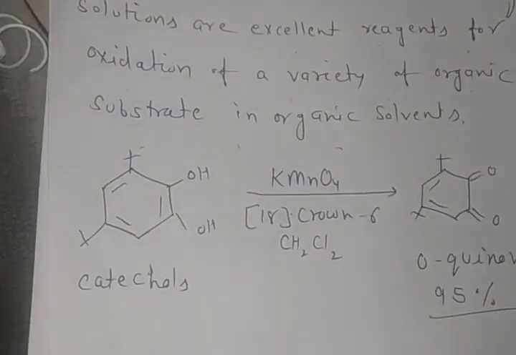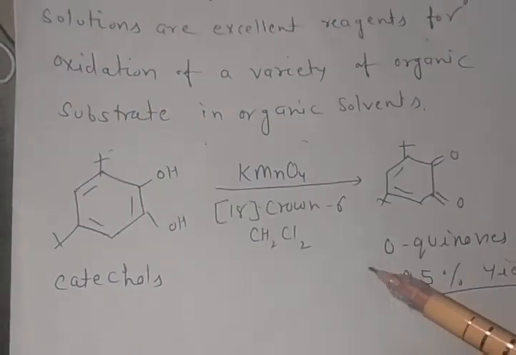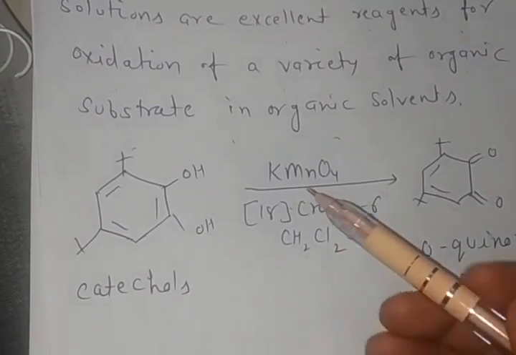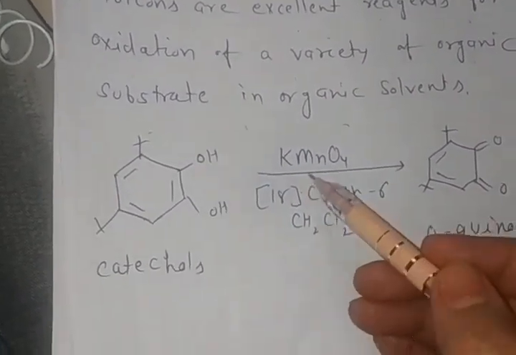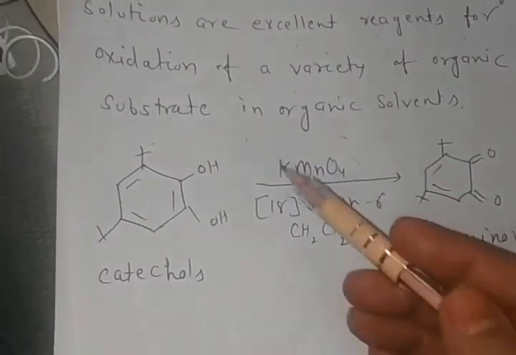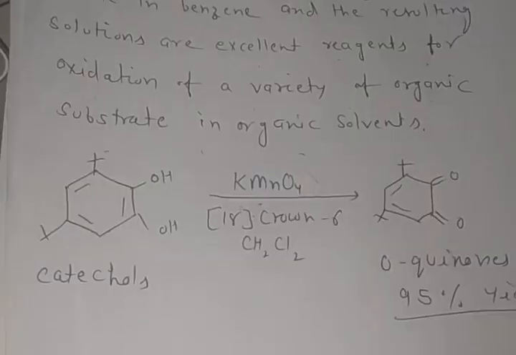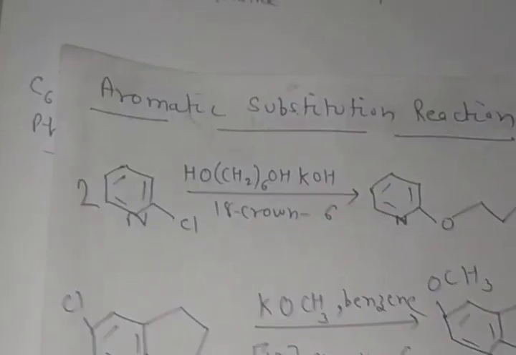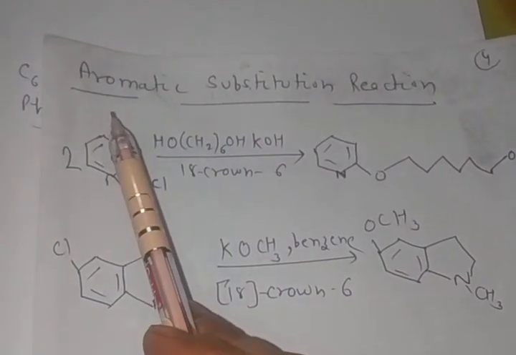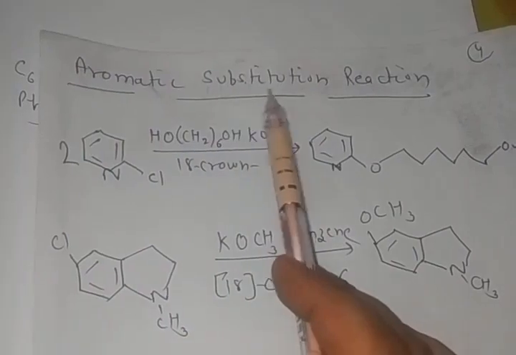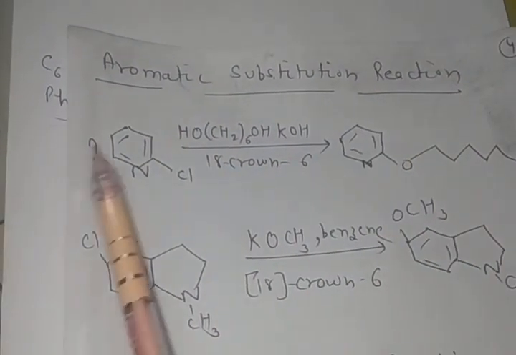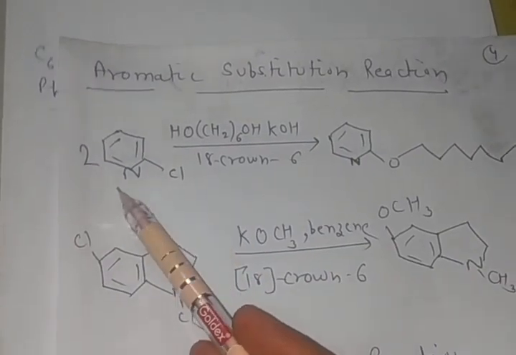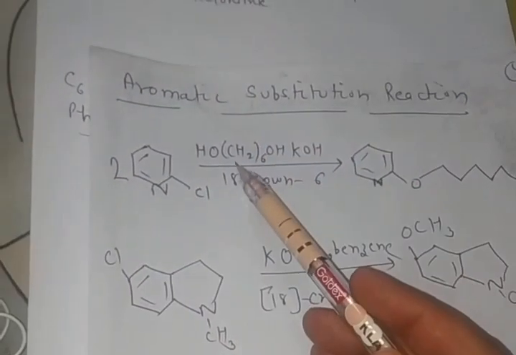See students, this is catechol and it is converted into ortho-quinone with excellent yield in the presence of only one equivalent of KMnO4. Students, only one equivalent of KMnO4. Next organic synthesis is aromatic substitution reactions. In this reaction, we take 2-chloropyridine and react with